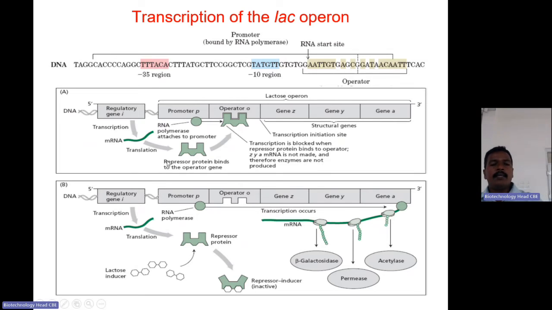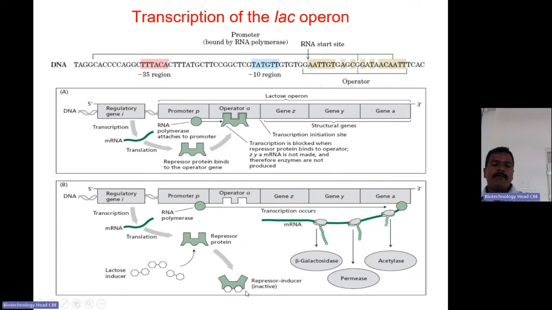Normally in lac operon, the regulatory protein, that is the repressor, is active. When it is produced directly, it will bind to the operator site and stop the lac operon transcription. In the presence of lactose, the small fraction, the allolactose, will bind to the repressor protein and change the configuration so that the repressor becomes inactive and will not be able to bind to the operator site, and the transcription is initiated.